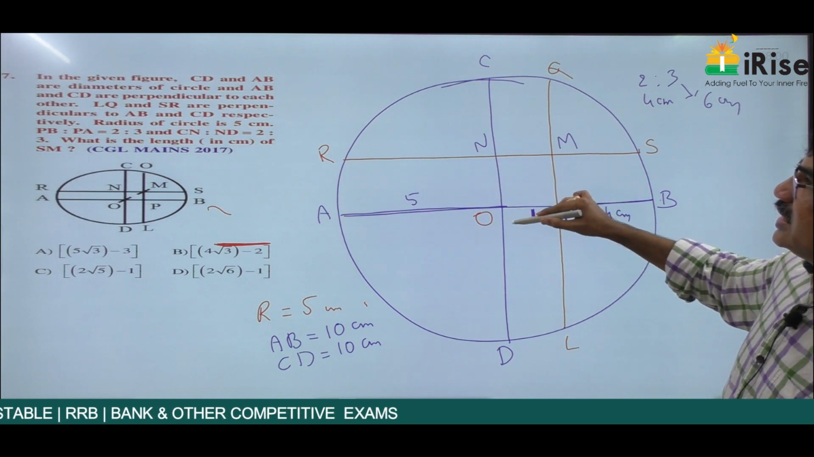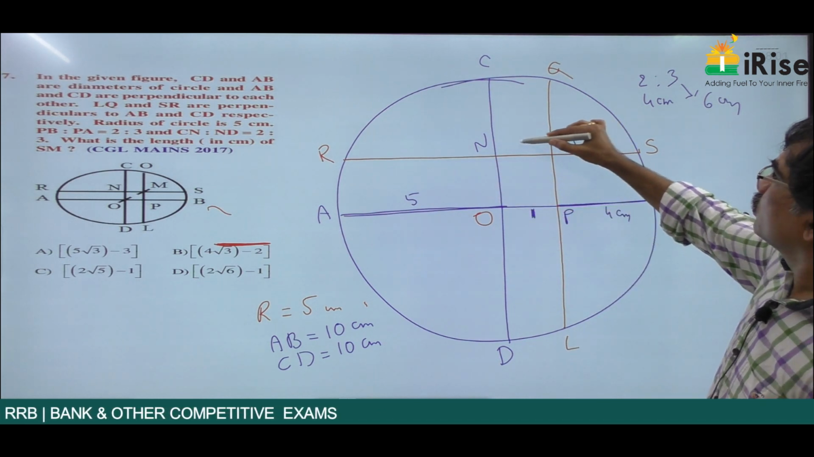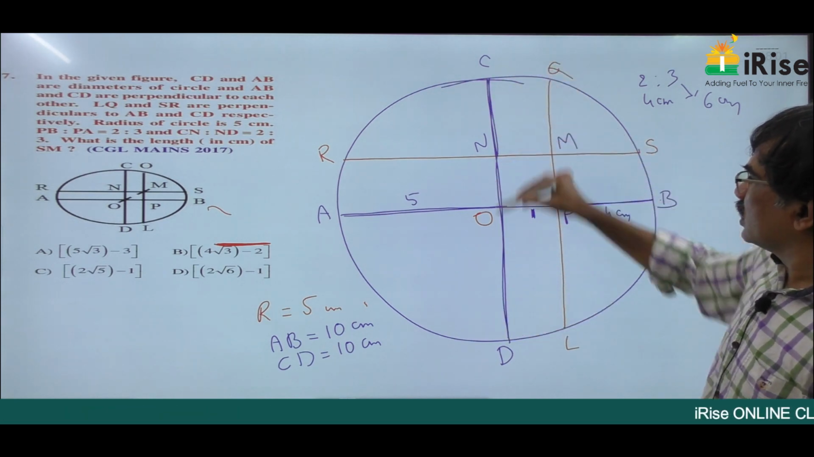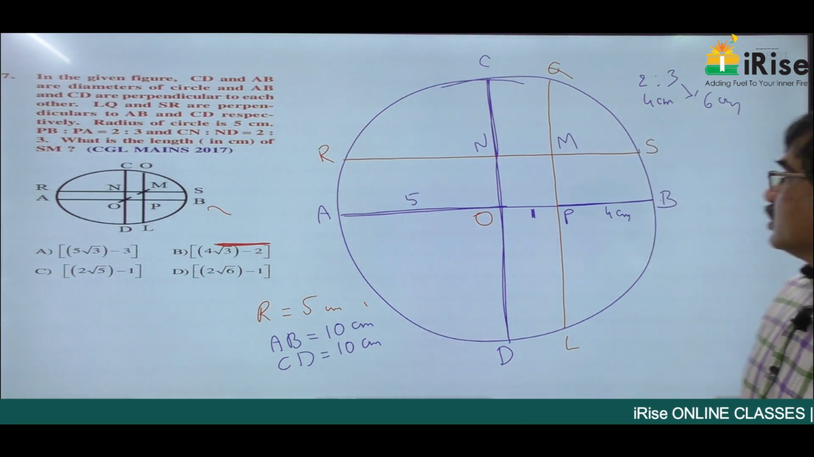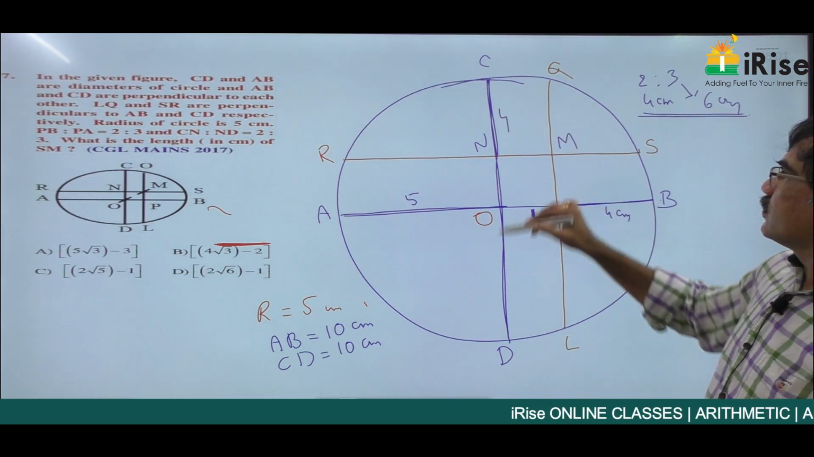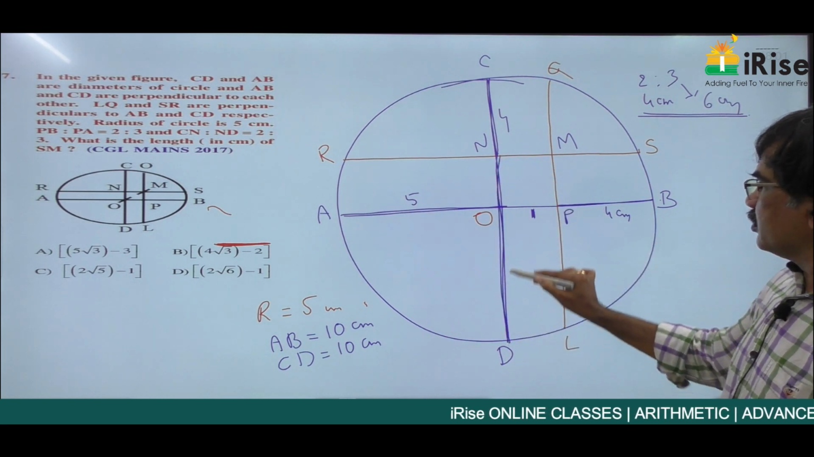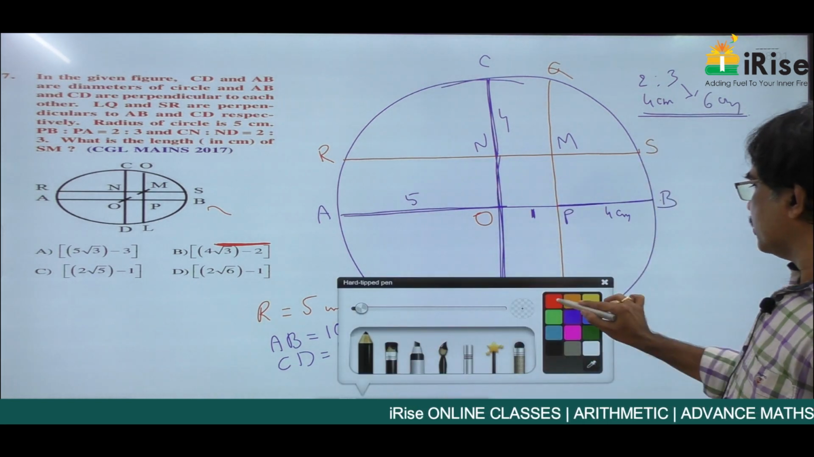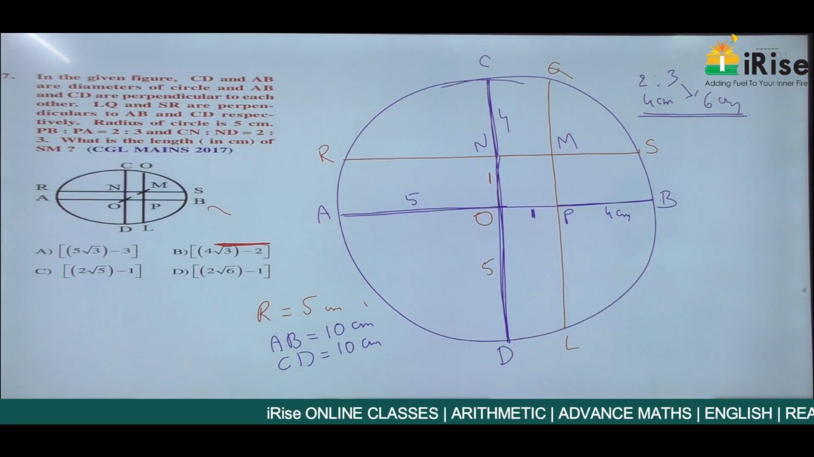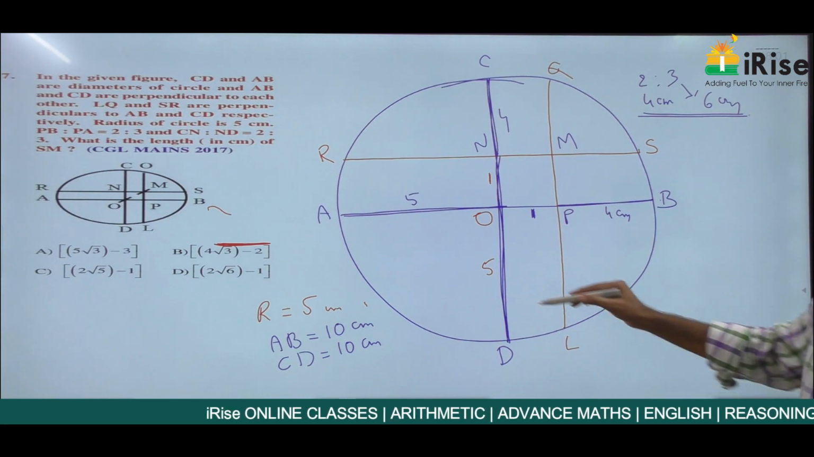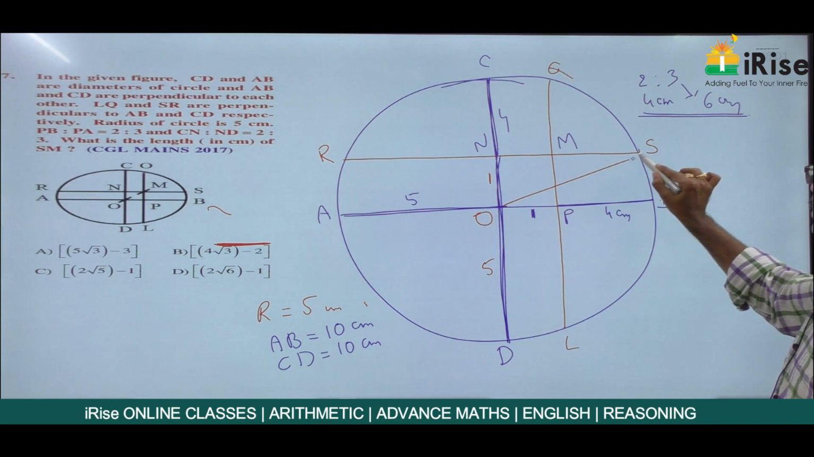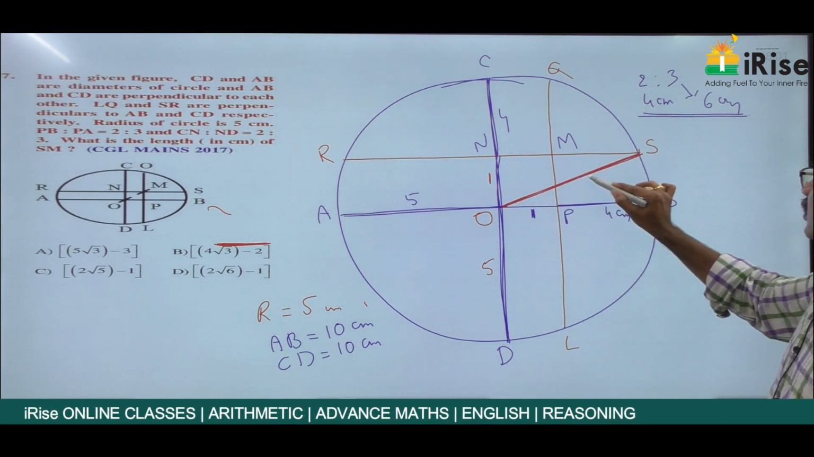Similarly, CN is to ND also 2:3. CN 2 parts, ND 3 parts and the total CD is equal to 10 centimeters. They are also divided in the same ratio 4:6. So this is 4 centimeters, this total is 6 centimeters, already this is 5 centimeters, so this is 1 centimeter. And the radius of the circle is 5 centimeters.